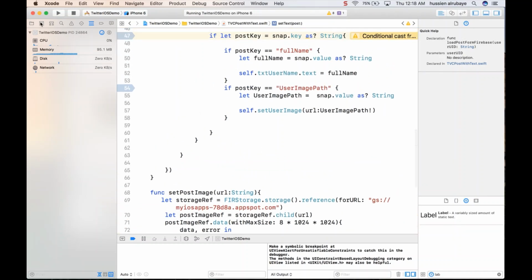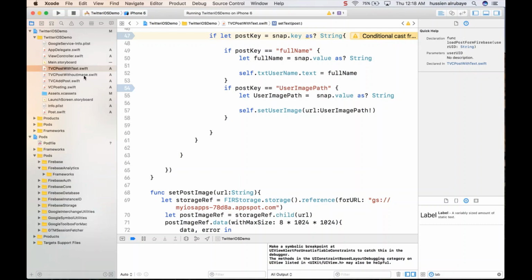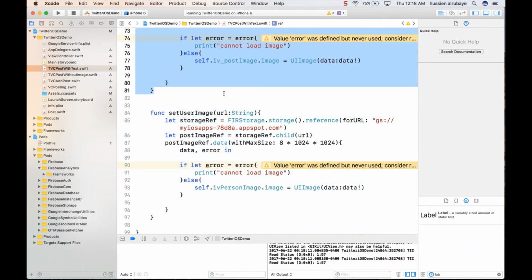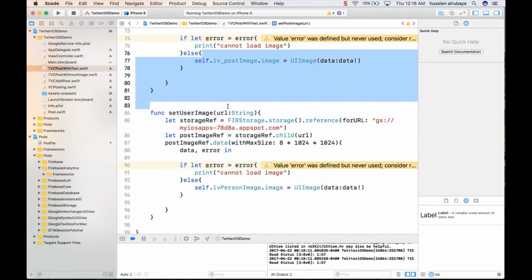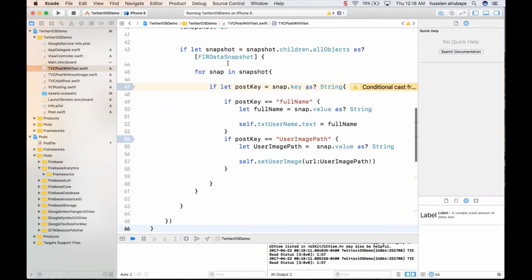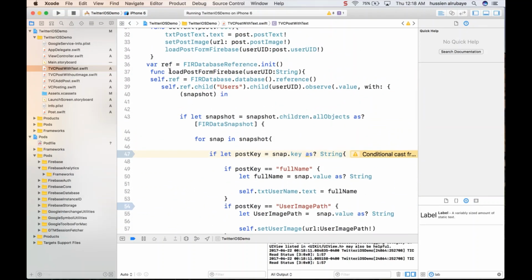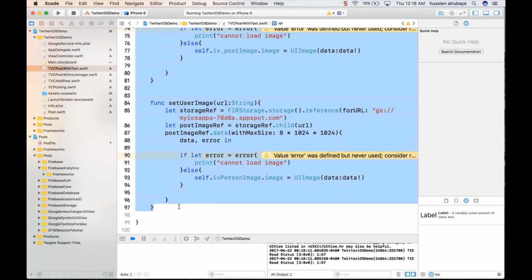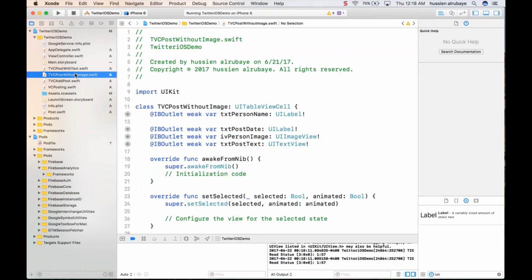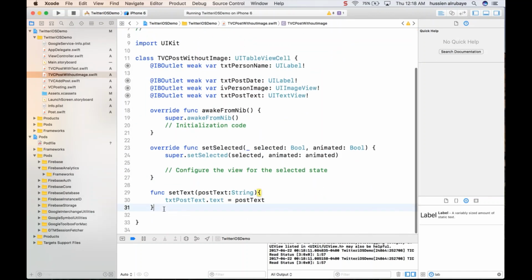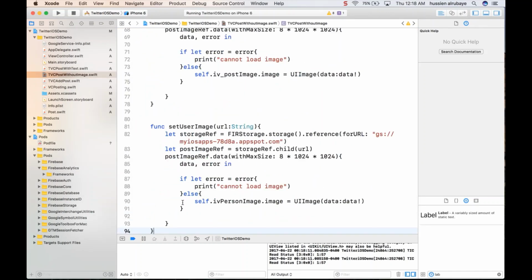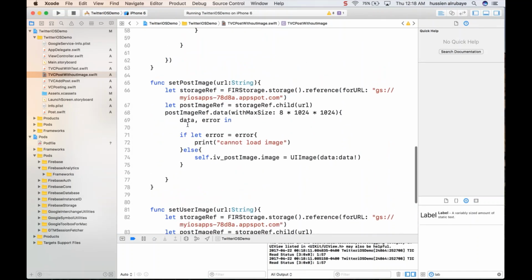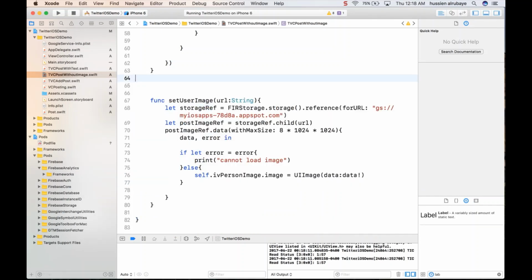So I will do the same thing for the post without image. The functions I have are these two functions, which are until set. Oops, wait a second. I have set post image. So let me just copy this code from 36 until this one. Copy them, and I will go to without image. So here is the place without image. So now I'm setting without image, which is this one, set user image. I have user image, but I don't have post image. I don't need this one.